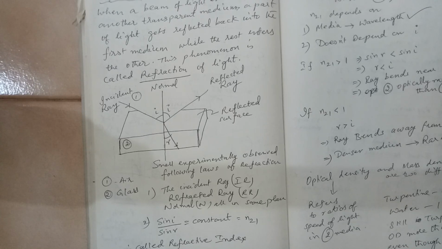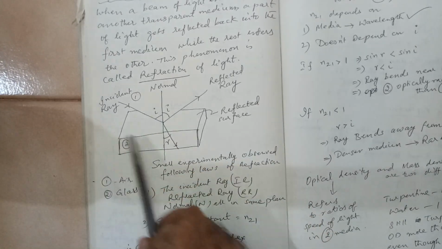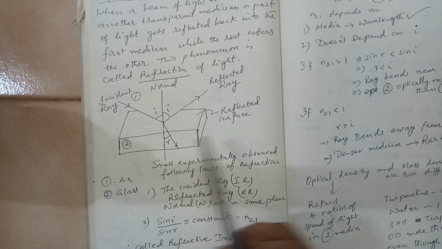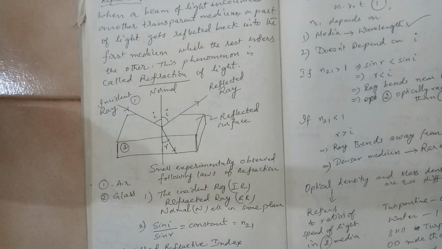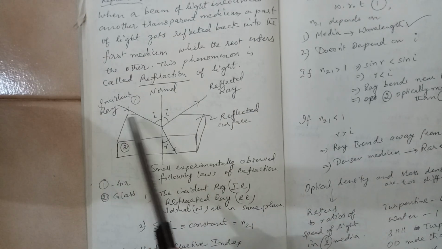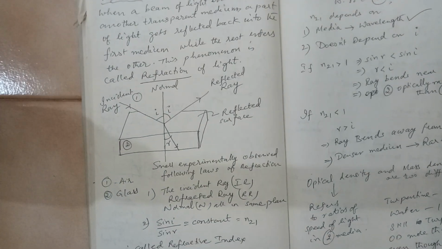So this one point is what he has observed. So the normal, the incident ray and the refracted ray, if this piece of paper is a plane and I try to draw them, I will find all these three lines on the paper only, not somewhere else. That is the meaning of this statement.